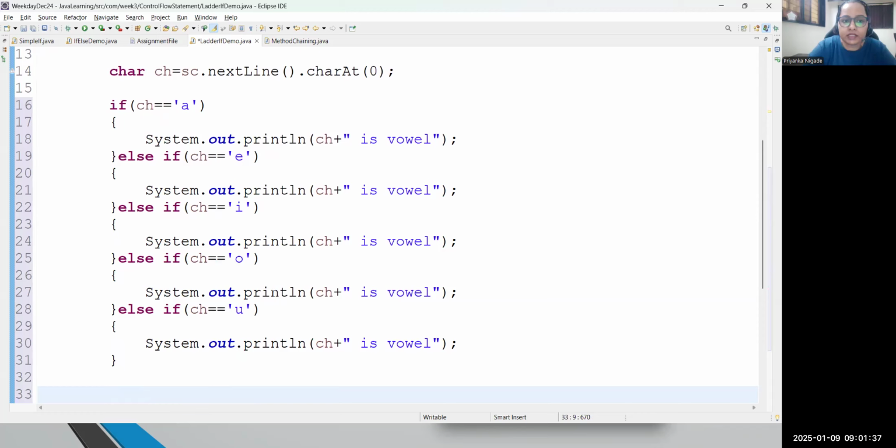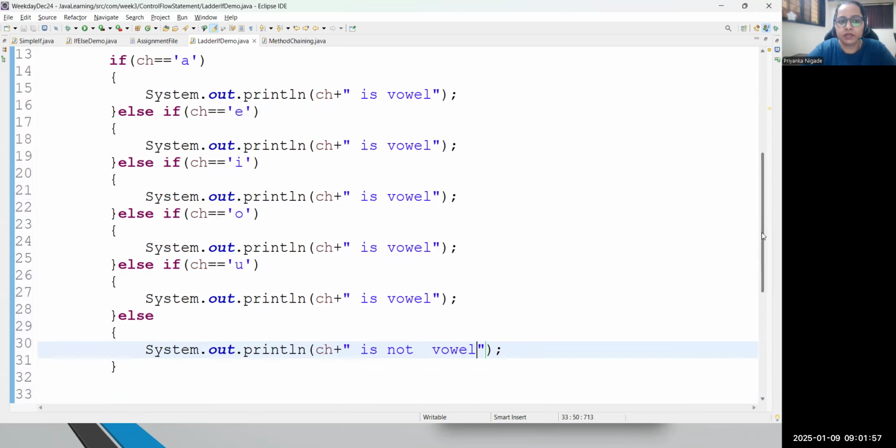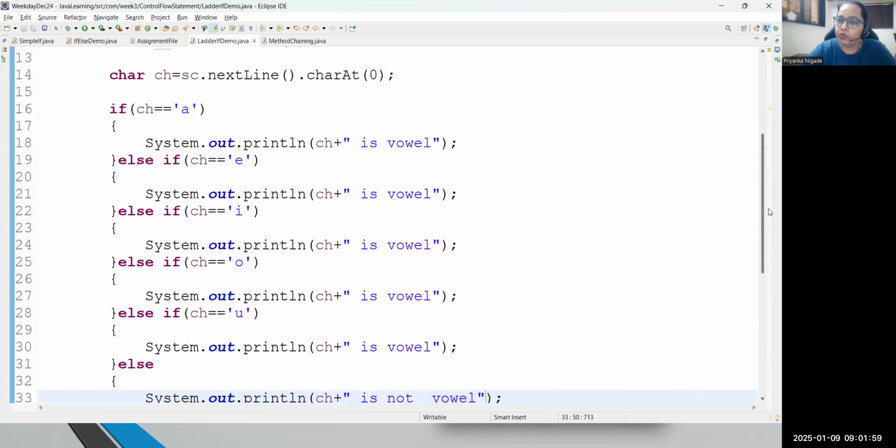But if none of these conditions match, then we can put the else part. And here I will just write a message that character is not vowel. Okay, let's write in this manner. Done.